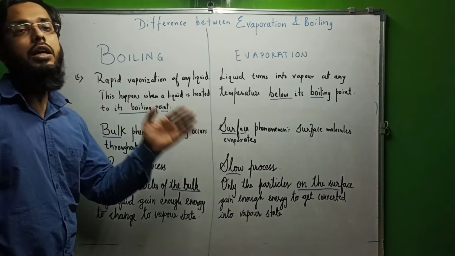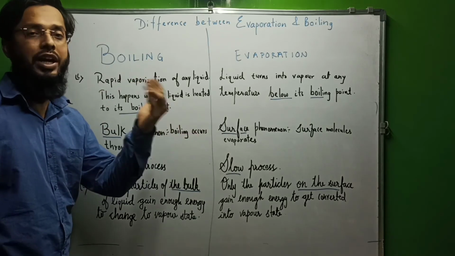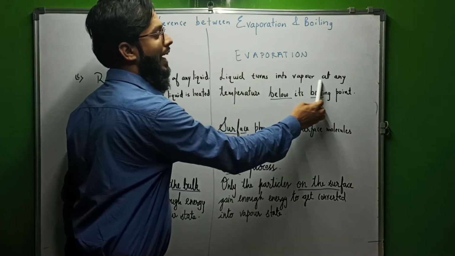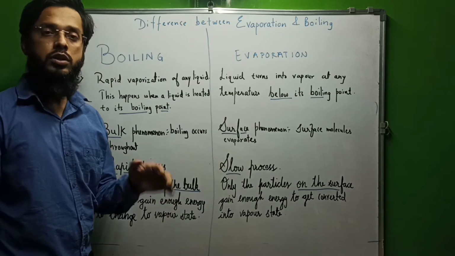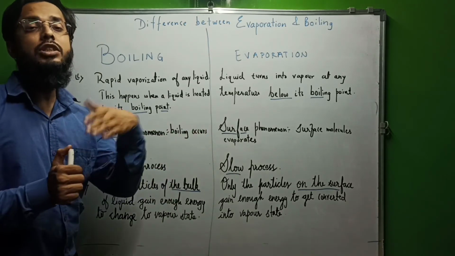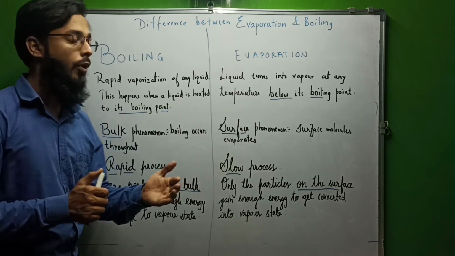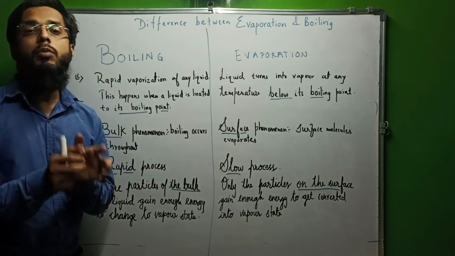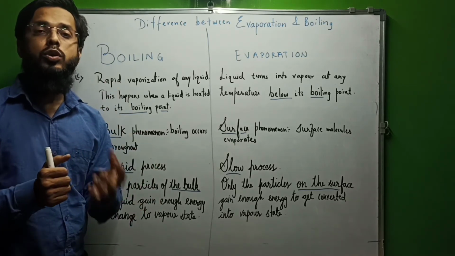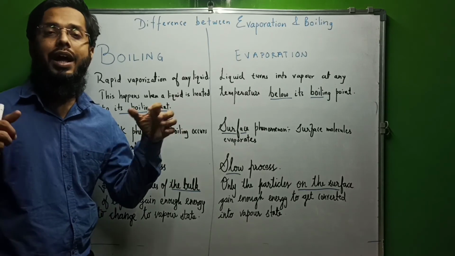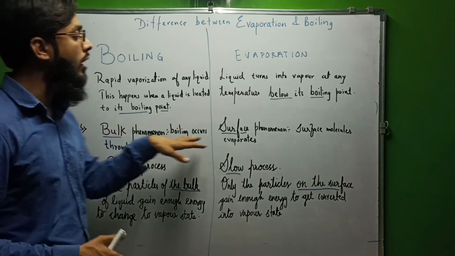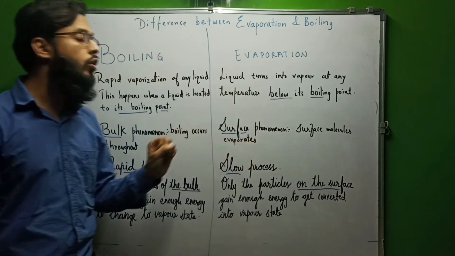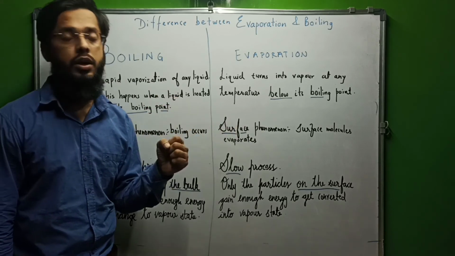Boiling occurs only at a particular point, that's called the boiling point of that liquid. But in case of evaporation, liquid turns into vapor at any temperature below its boiling point. Boiling is a bulk phenomenon. Boiling occurs throughout. All the molecules, whether interior molecules or surface molecules, are involved and they are boiling. So it is a bulk phenomenon. In case of evaporation, only the surface molecules evaporate. That's why it is a surface phenomenon.